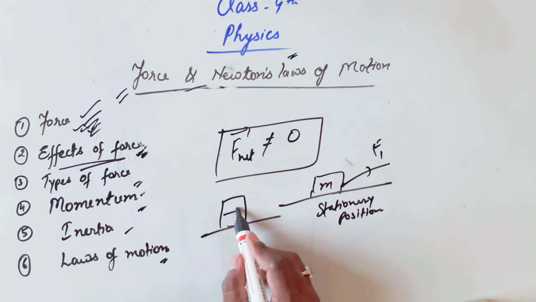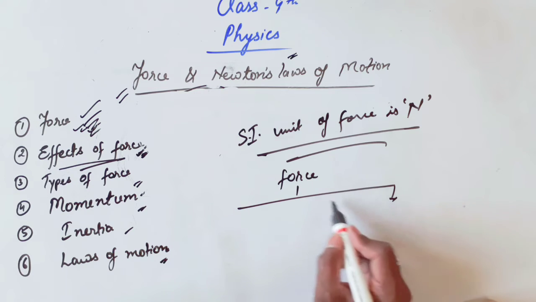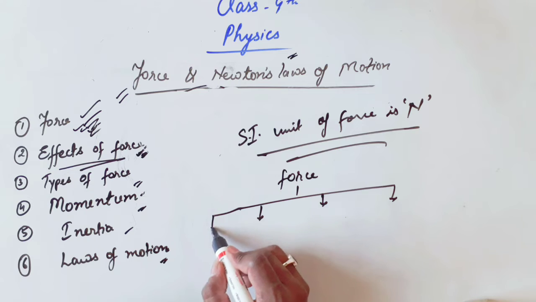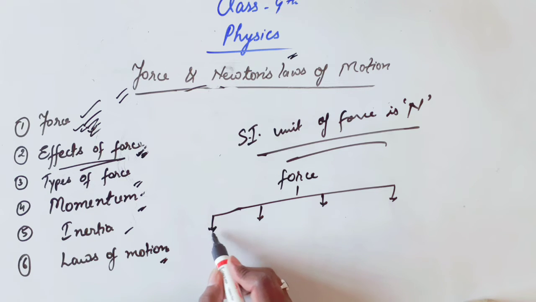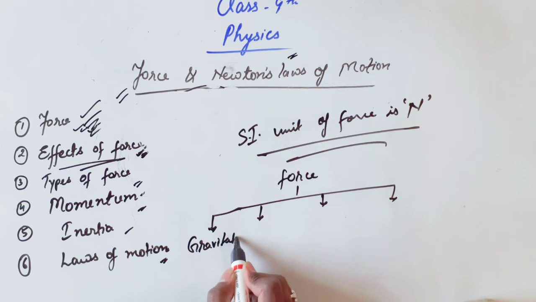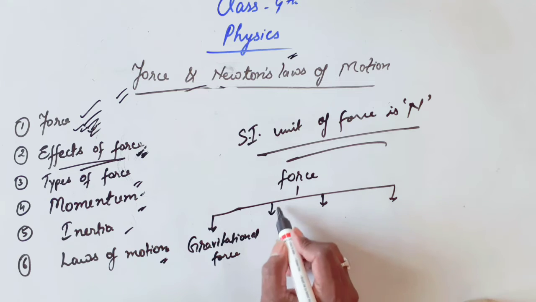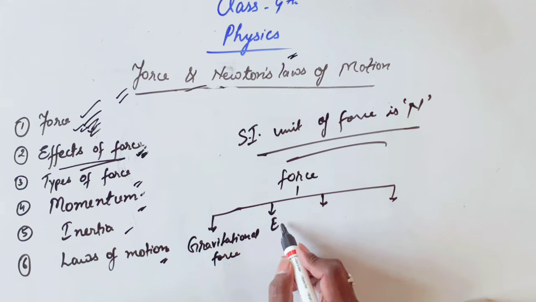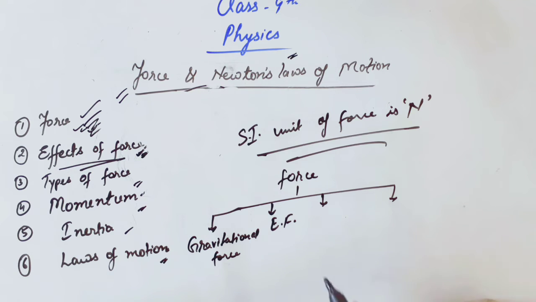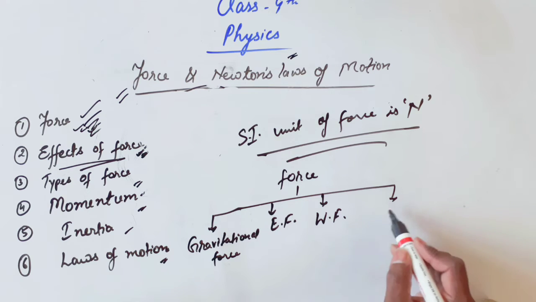There are four types of fundamental forces which occur in our universe. The first force is gravitational force, which will be discussed in our next chapter. Another force is electrostatic force or electromagnetic force. Another force is weak nuclear force. And the last force is strong nuclear force.